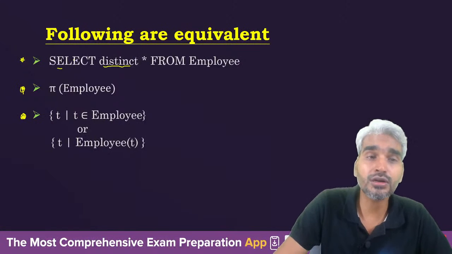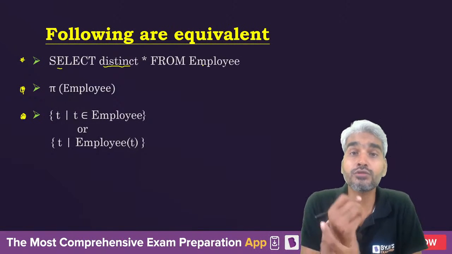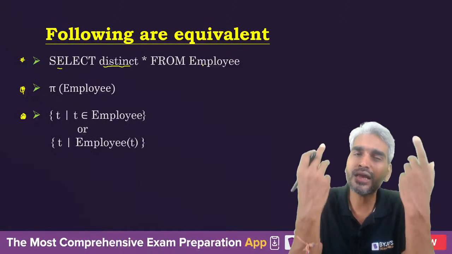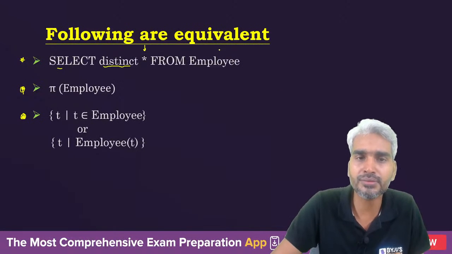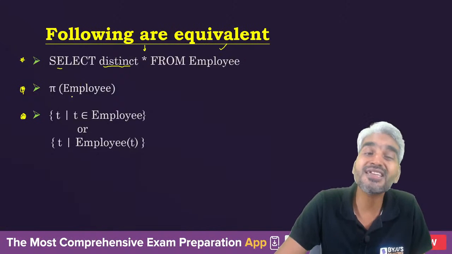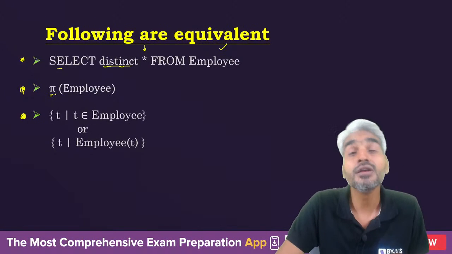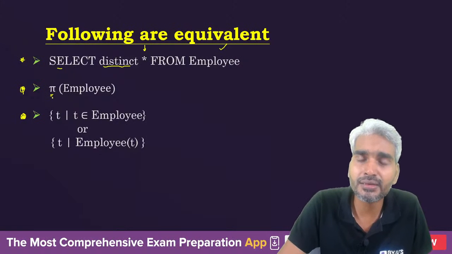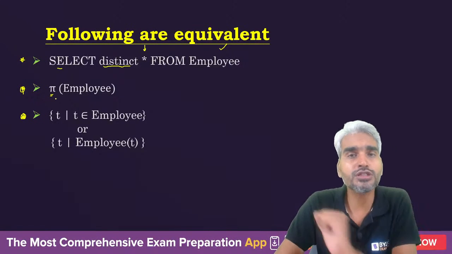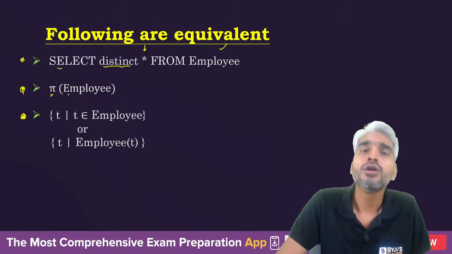The following are equivalent. So what does it represent? SELECT DISTINCT * FROM Employee. It will eventually produce everything from the Employee table, because asterisk means all the attributes from the table Employee. You can simply say Employee, or you can say projection without any attribute specification. If you are not specifying any attribute in particular, then it will project all the attributes.